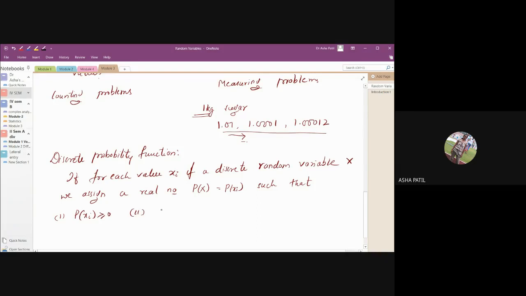Second property, summation over i of p of xi is equal to 1. Then this function is called a discrete probability function. Then p of xi is called a discrete probability function.